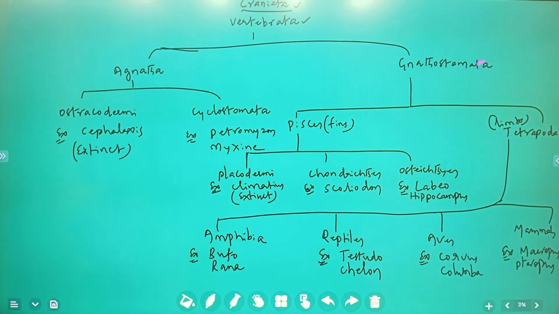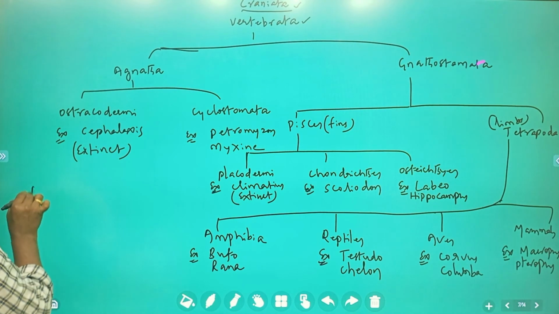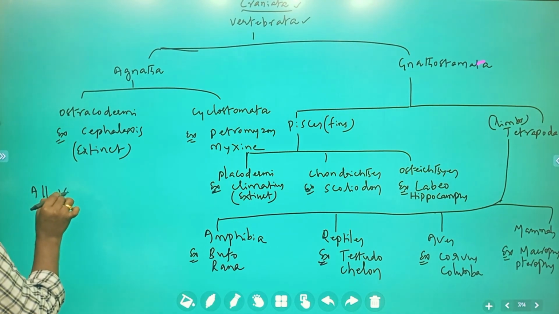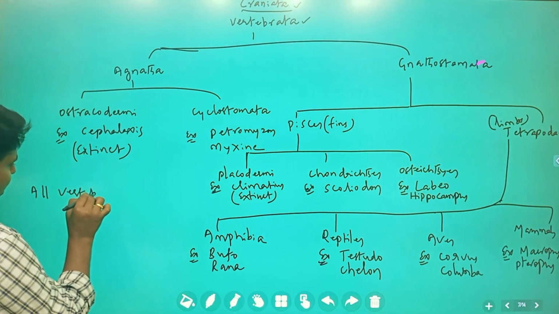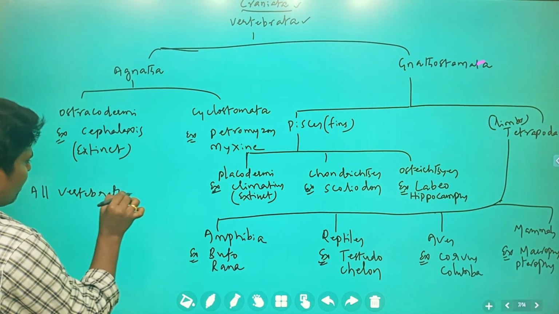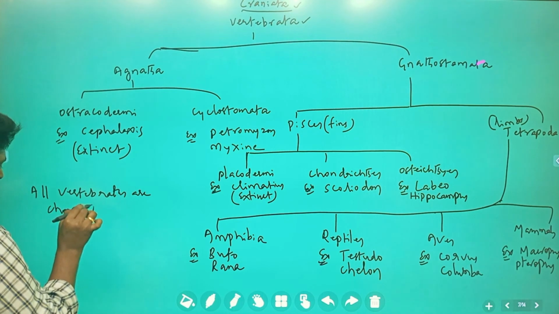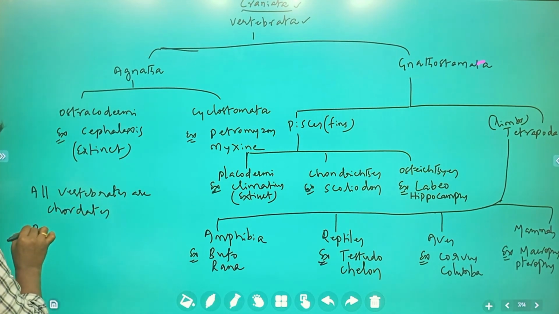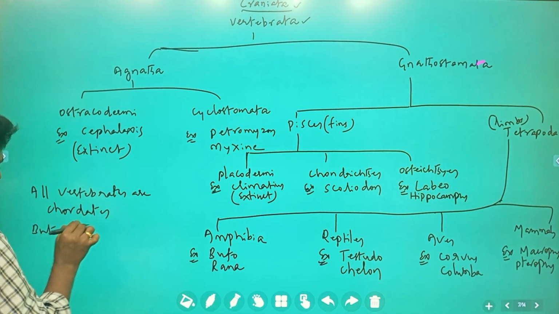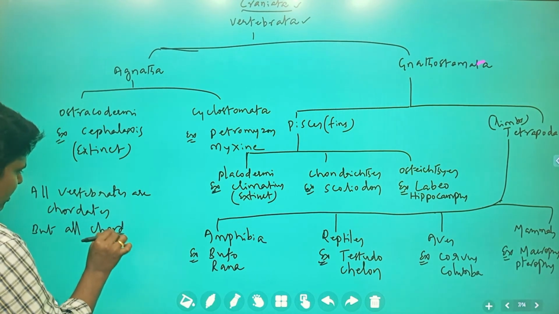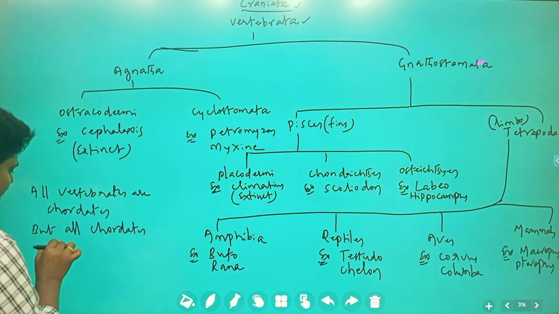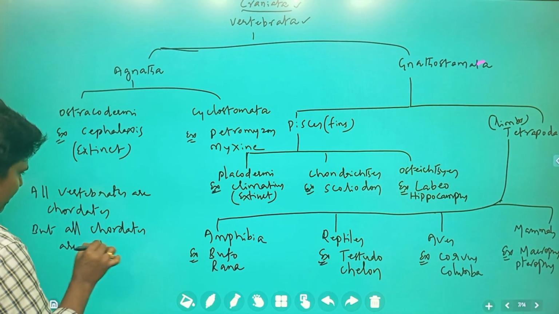All vertebrates are chordates, but all chordates are not vertebrates.